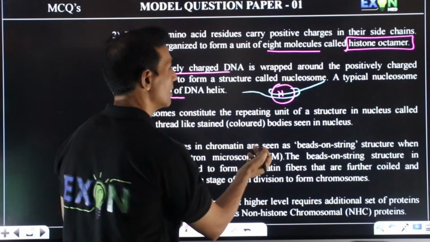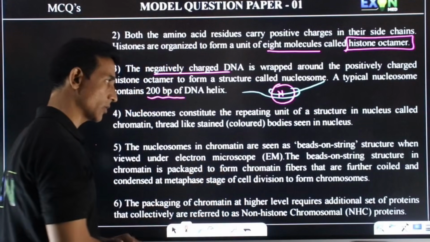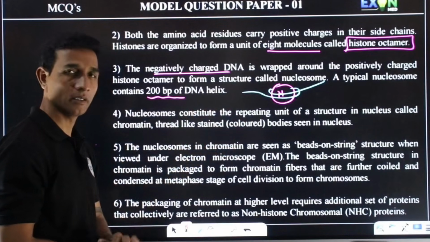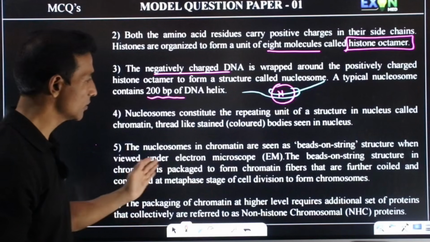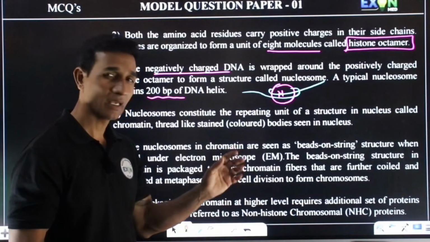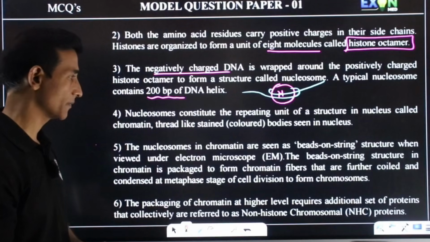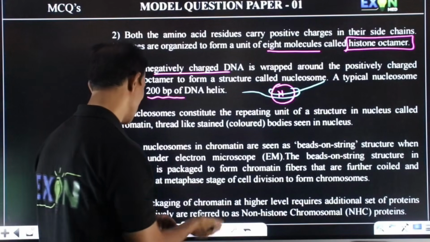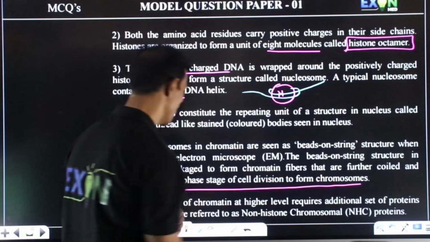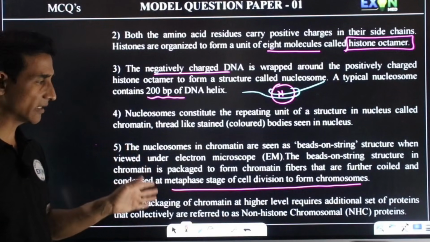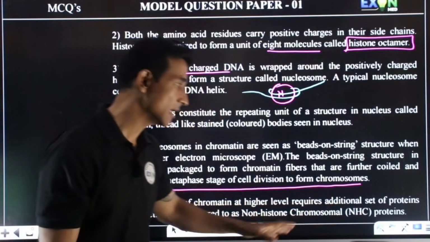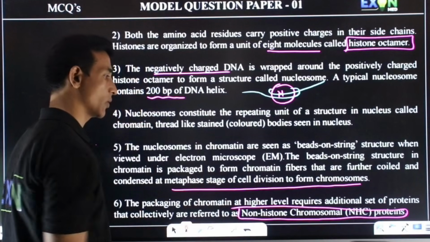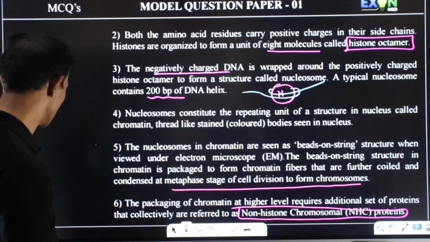So continuously the DNA coils and forms more nucleosomes, and these can be observed as stained bodies in the nucleus. The nucleosomes in chromatin appear like beads on a string in the electron microscope, and hence it is also called the beads on string model. It further coils and becomes a chromosome during the metaphase stage. Even the packing of this chromatin at a higher level requires a set of proteins called non-histone chromosomal proteins. So this many points you can write.